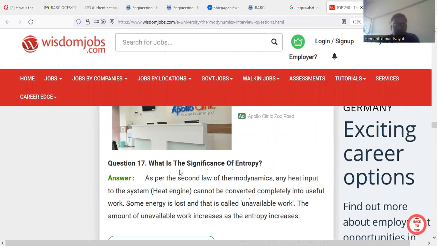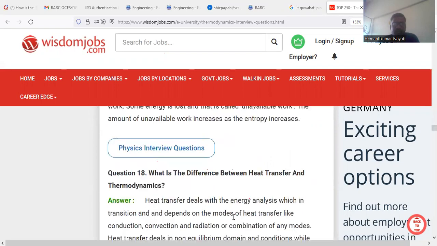So this is important. What is the significance of entropy? Entropy is a degree of randomness of the system. As per the second law of thermodynamics, any heat input to the system, a heat engine cannot be converted completely into useful work. Some energy is lost, and that is called unavailable work. And the amount of unavailable work increases as the entropy increases.